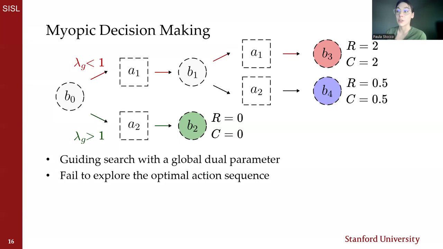Previous work observed a single dual variable returns pessimistic values rather than the best possible actual outcome. In the case where we have one global dual variable, if the global dual variable is less than 1, we can explore the A1 action after the initial belief. However, exploration continues with the A1 action, and we backpropagate these high cost and high reward values for our A1 action estimates. In this case, we are backpropagating values that are pessimistic.